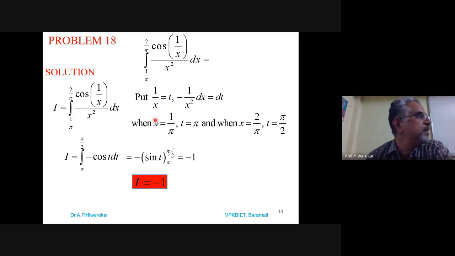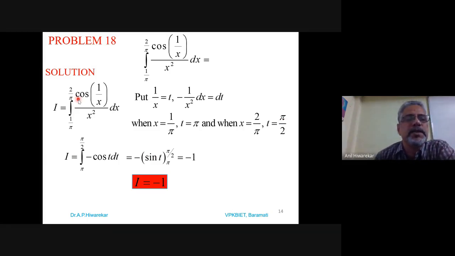So when we apply the limits, x as 1 by pi, then what is the value of t? t will be the reciprocal of that, meaning t is pi. When the upper limit x is 2 by pi, t will be the reciprocal of that, meaning it is pi by 2.